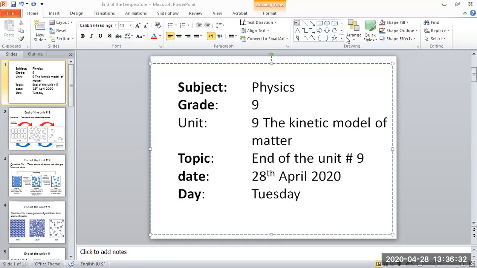Today we finish our chapter. This is the end of chapter 9, that is about kinetic energy of the particle in different states of matter. Okay, now here we discuss many times these things and today we revise.